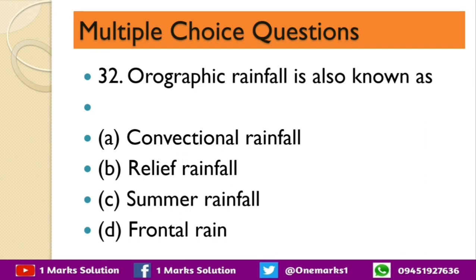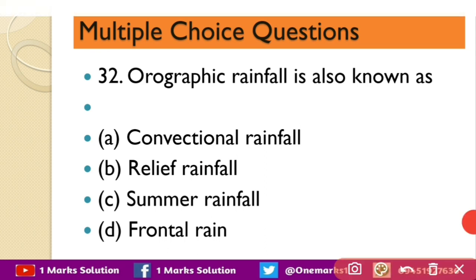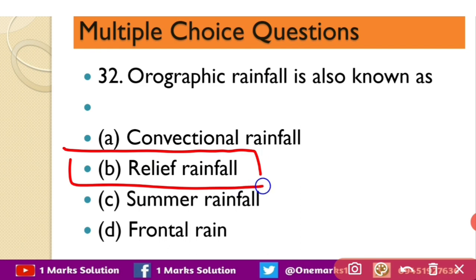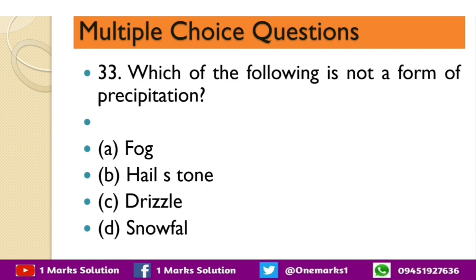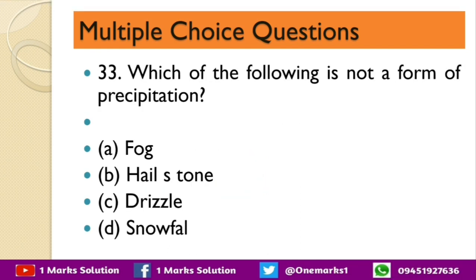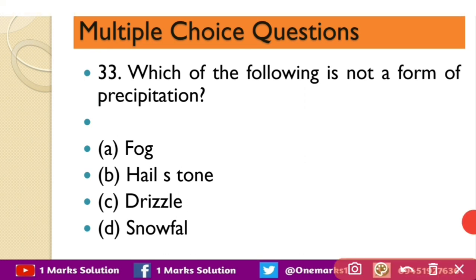Next question is, orographic rainfall is also known as conventional rainfall, relief rainfall, summer rainfall, frontal rainfall. The correct answer is B, relief rainfall. Next question, which of the following is not a form of precipitation? Fog, hailstone, drizzle and snowfall. So the correct answer is fog.